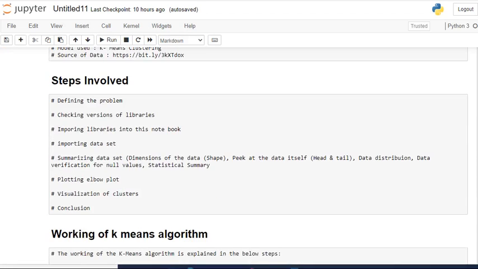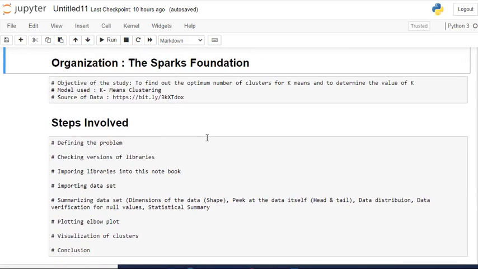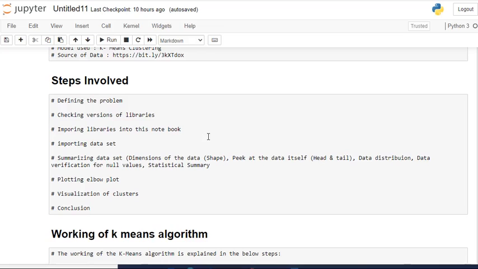The source of the data will be retrieved by the link provided here, and these are the major steps involved. We need to define the problem. In this task, we are going to predict the number of clusters using the elbow diagram. After identifying the number of clusters, the clusters will be visualized.